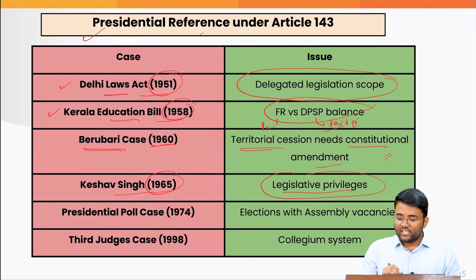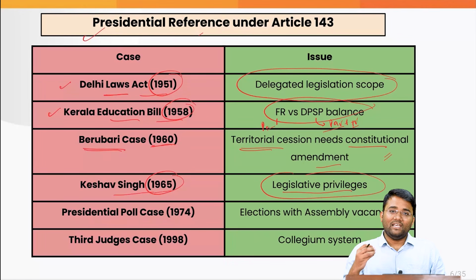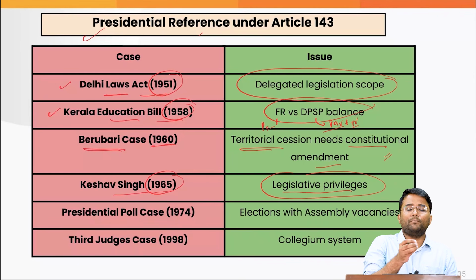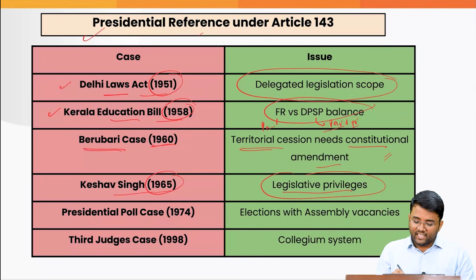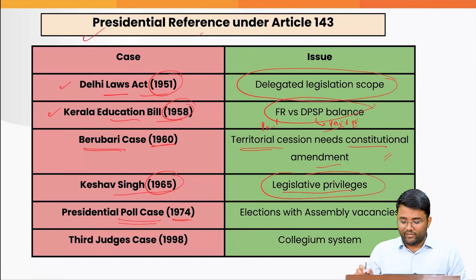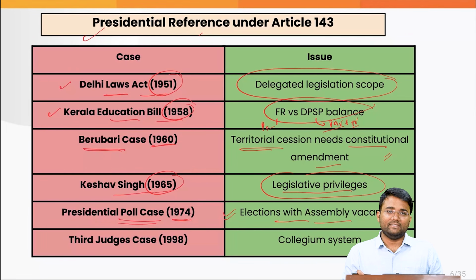Then in the Kesav Singh case of 1965, the Supreme Court gave various opinions with regard to the legislative privileges which are provided under the Constitution. For example, the privileges of the MPs are given under Article 105 of the Constitution. Then in the presidential poll case of 1974, the elections will be conducted even with the assembly vacancies.